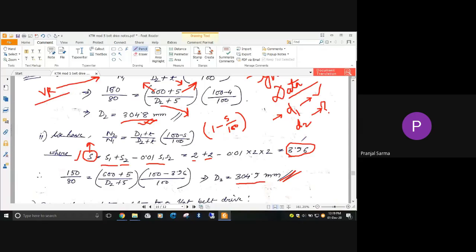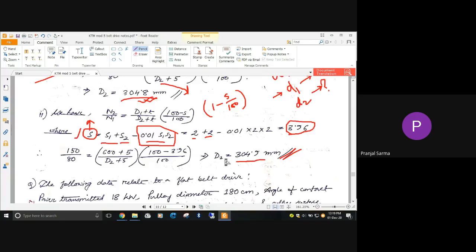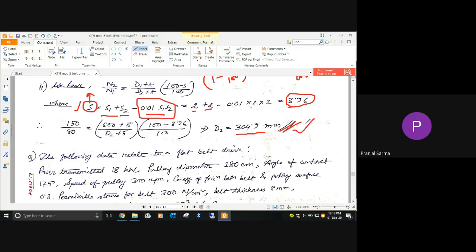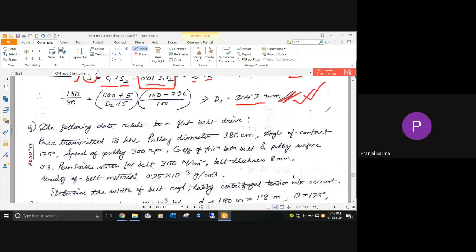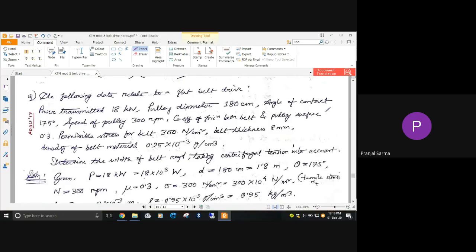The total slip is not like that, but somewhat reduced. And what is the reduction factor? The reduction factor is 0.01 times S1 into S2. So with this, this problem is solved. Very easy one, very small one. Let me know whether you have understood or not. Understood, sir. Okay, what about the others? I hope all of you have understood. Yes, sir.